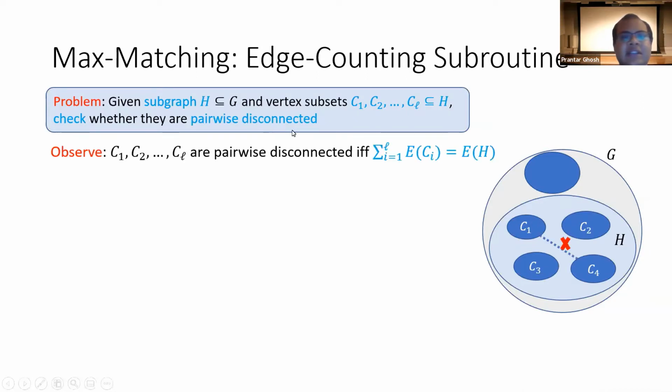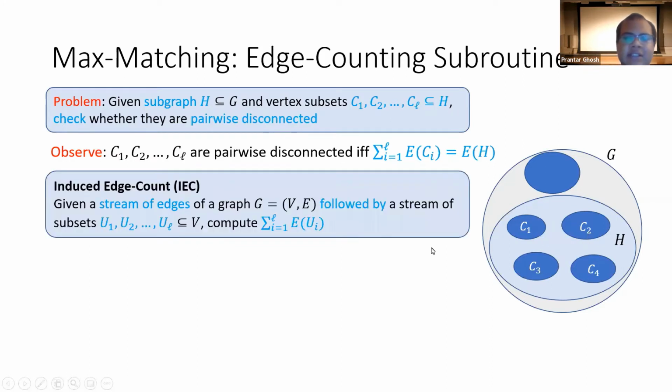Now observe that they are pairwise disconnected if and only if there is no crossing edge between some Ci and Cj. So in other words, we have to check if the total number of edges in H is equal to the sum of the number of edges in the Ci's.